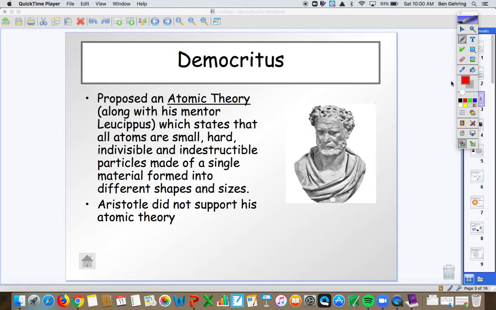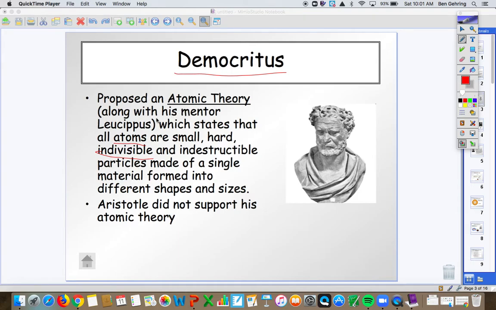Atomic theory was developed long ago by a fellow named Democritus. He was a philosopher around the same time as Aristotle. So people know the name Aristotle, very few know the name Democritus. But he had this idea that matter was made of these really small particles, which he called atoms or atomos. And they were small, indestructible, indivisible pieces that piled together and made everything that we know today, all the things that we see.